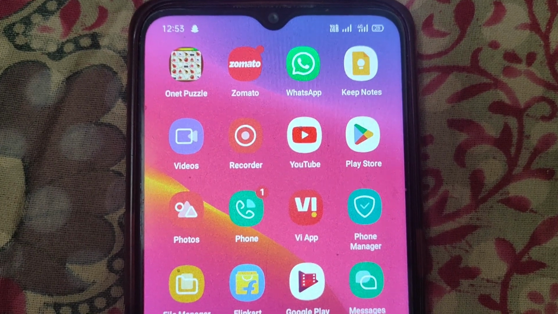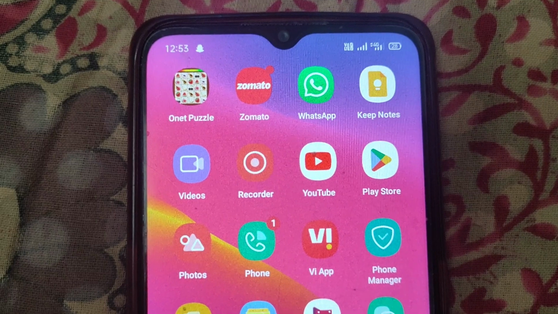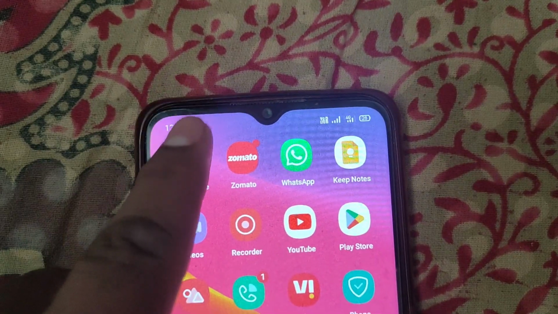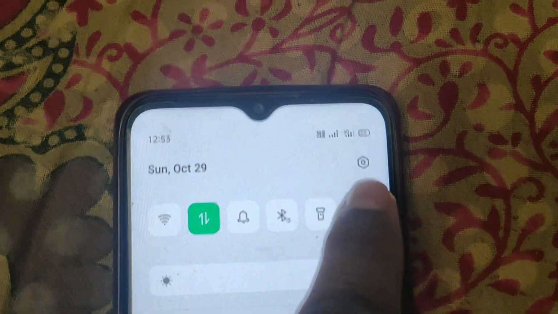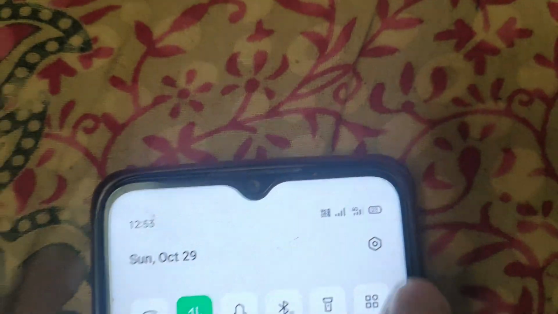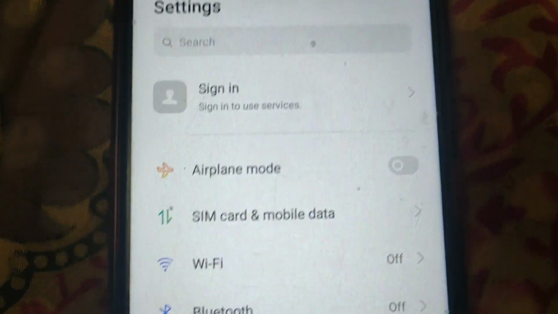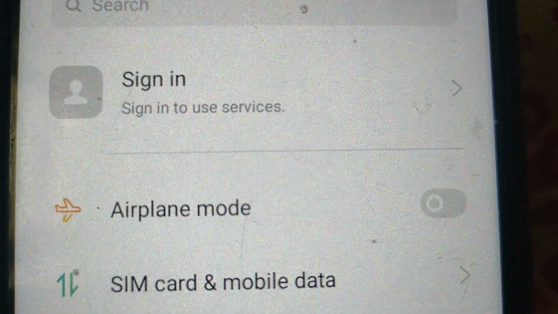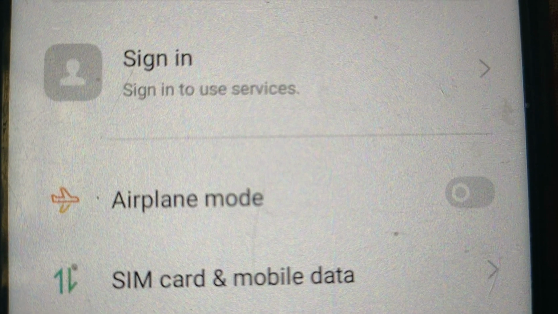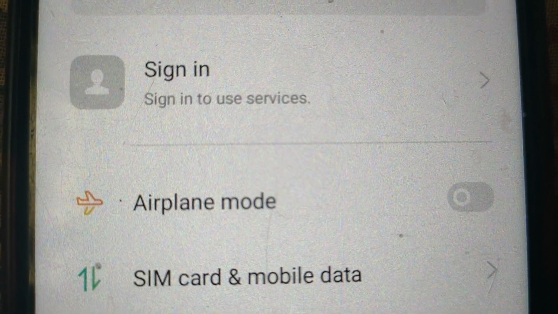In this video, I will show you how to enable airplane mode in mobile device. So open the setting. Now here you will see option airplane mode. Select this setting to on position to turn on airplane mode on your mobile device.